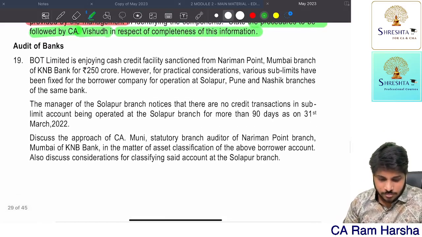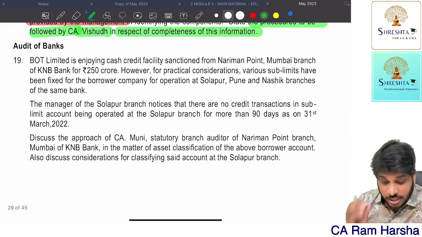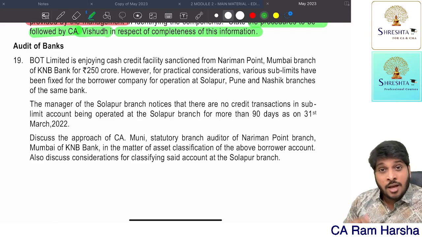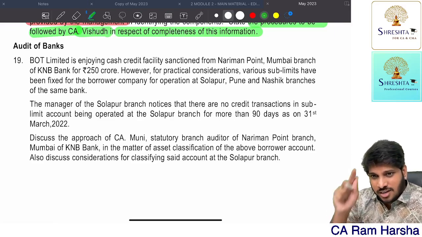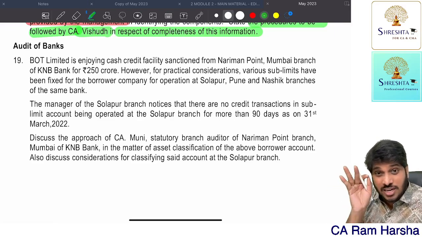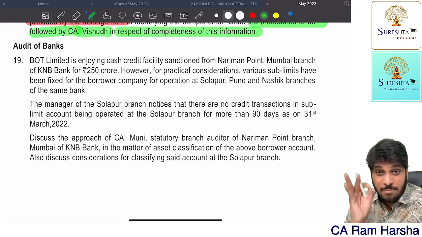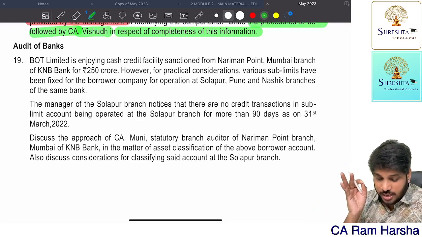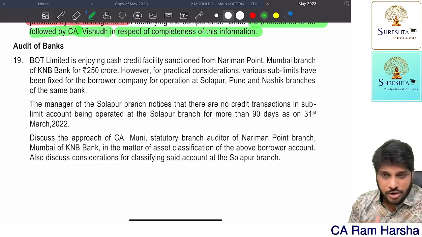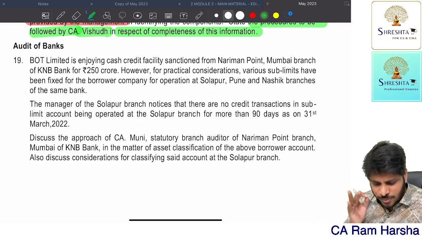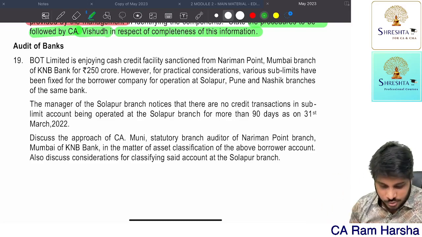Next, audit of banks. You see, this is a critical question. If you watched the bank audit revision class clearly, if you understood liabilities of bank audit clearly, the NPA norm clearly, and also correctly the out of order NPA cash credit norm, you will solve this question. Otherwise, you cannot solve this question.